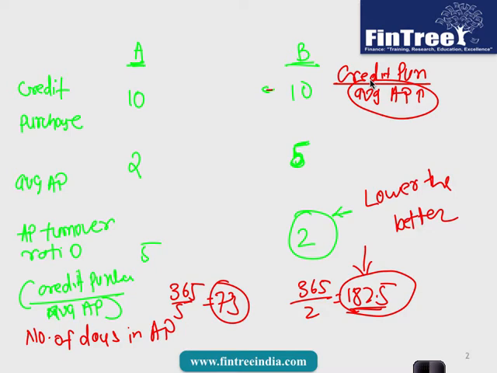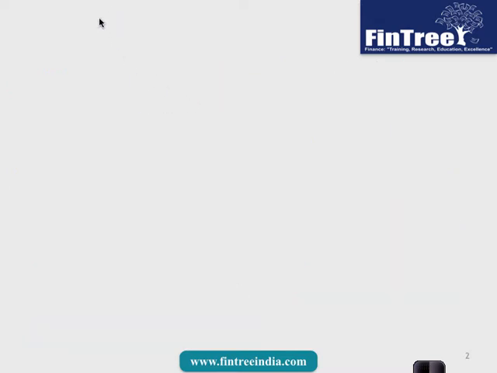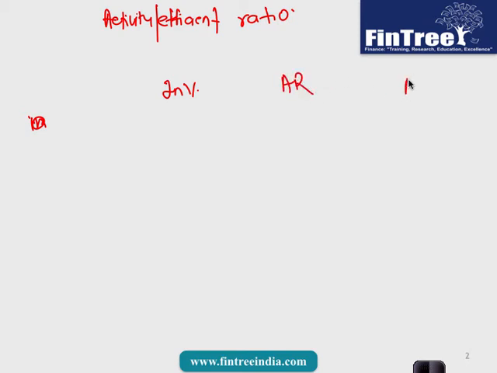Is it fine? So let's reconcile all the formulas that we've learned so far. We are on activity or efficiency formulas. Okay, so we are trying to see with these formulas how smart the company is in management of working capital or fixed assets. Currently we are on working capital ratios. So we looked at 3 turnover ratios: inventory turnover, accounts receivable turnover, accounts payable turnover.